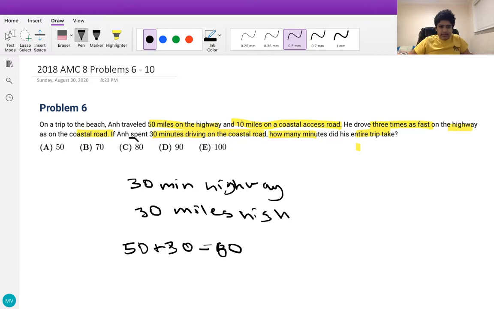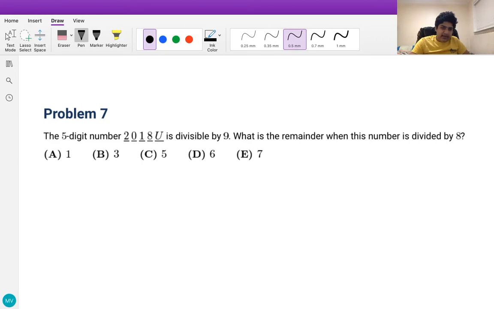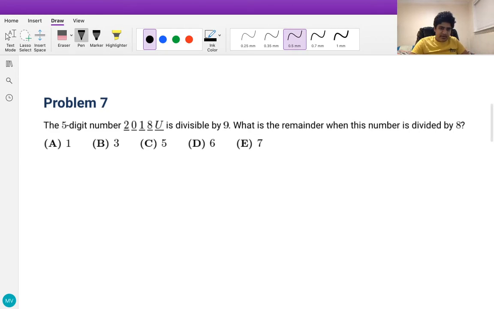Problem number 7. The 5-digit number 2018U is divisible by 9. What is the remainder when this number is divided by 8?